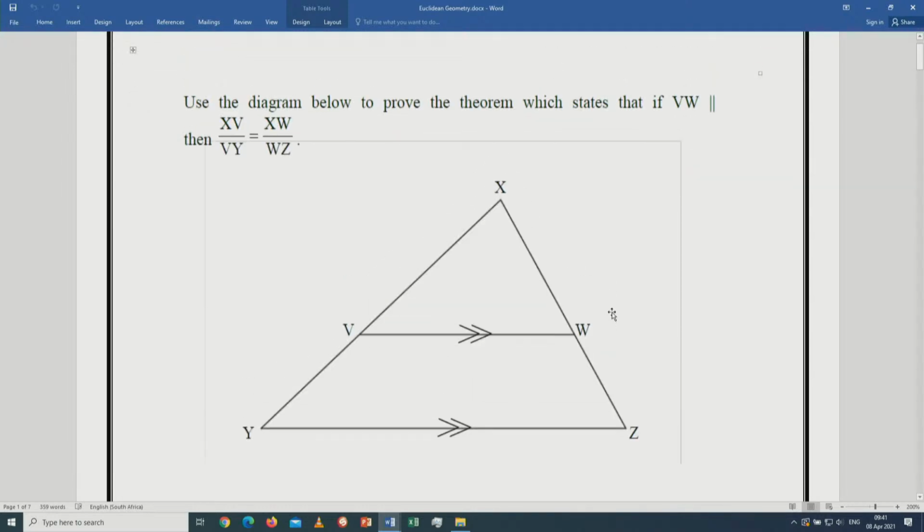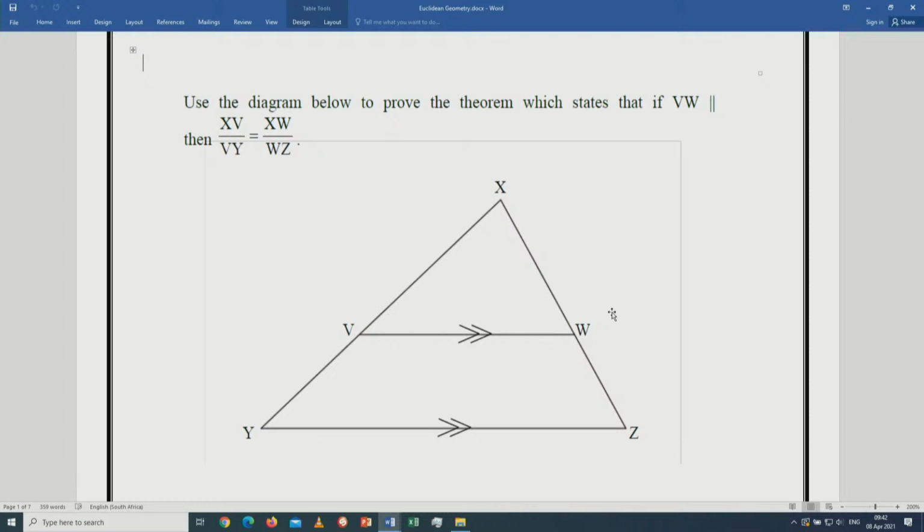Remember, in this year, Euclidean Geometry, how can I say this? It's a topic that is progressive. For you to be dealing with the grade 12 stuff, you must have learned all the previous theorems from the previous grades: angles on a straight line, the different types of quadrilaterals, and all 9 theorems relating to circle geometry. Have that background information.